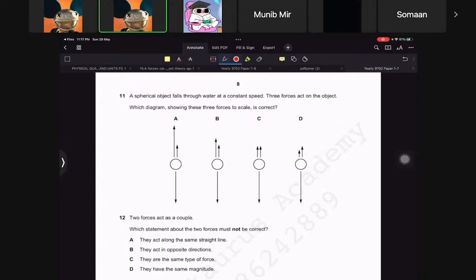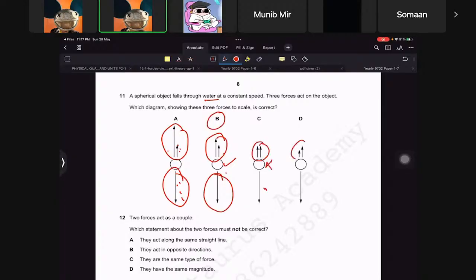First of all, I would like to tell you that in water, upthrust is much more. However, if you add them and put it equal to this, they're not equal. However, in 11, this seems the correct answer because you add them, it becomes equal to this. This is not correct because if you add them, it's not equal to this, and same goes for this, so no. So B has to be the right answer.